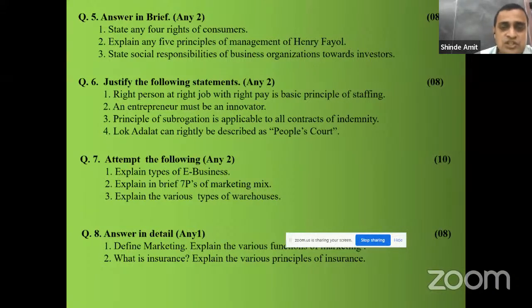What is subrogation? What is indemnity? How subrogation is applicable to contract of indemnity? This you have to explain here.